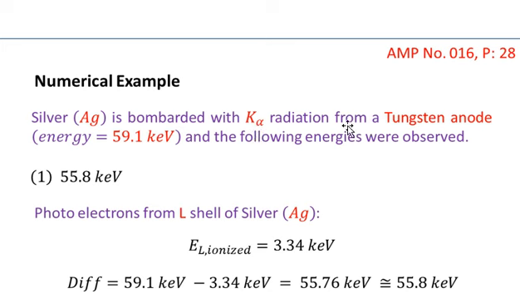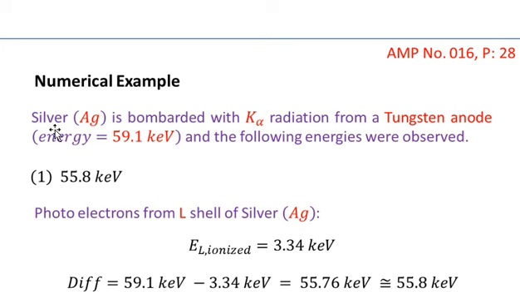This K alpha radiation is generated from the tungsten anode, because we bombarded the tungsten anode with energetic electrons, and those electrons cause the tungsten anode to generate the K alpha radiation. This K alpha is absorbed by the silver atom.